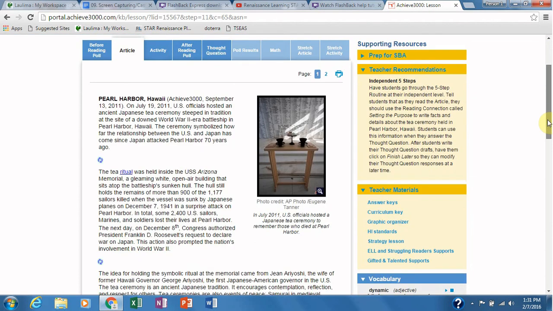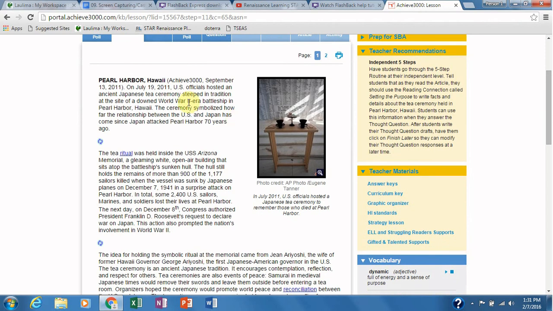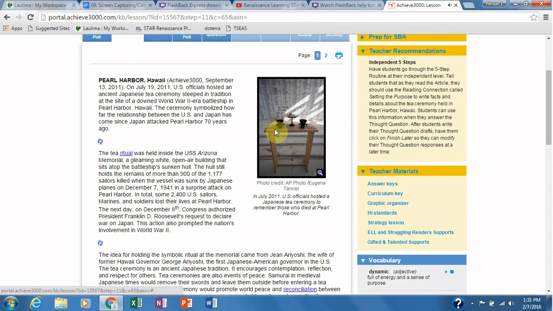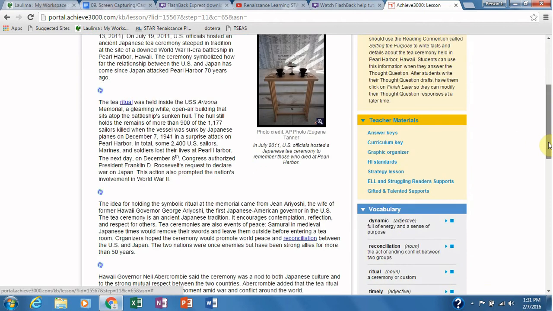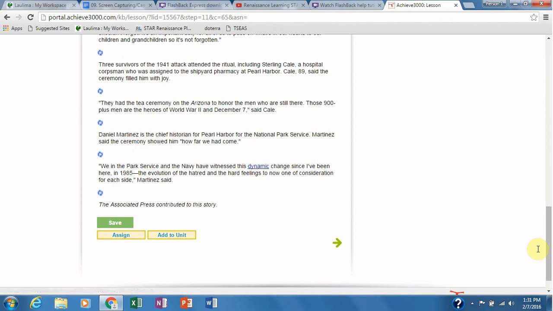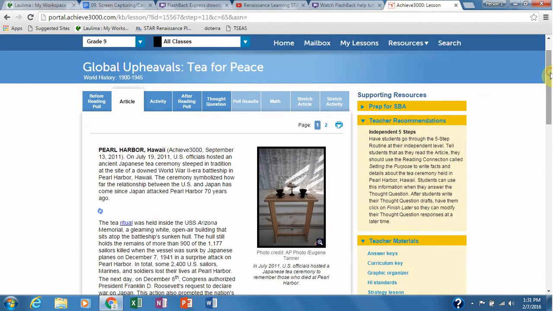Okay, so here's my article. My job is to read this article through thoroughly. Any word that is in blue, I can click it, and it will give me the definition of the word, and I can also play it to hear. Ritual. Noun. A ceremony or custom. Okay. I'm going to continue reading this article all the way through to the end, and once I'm finished, the student will not have to assign. This is just for the Teacher's Edition so that you can assign it as an article.